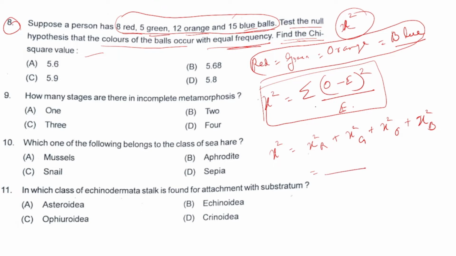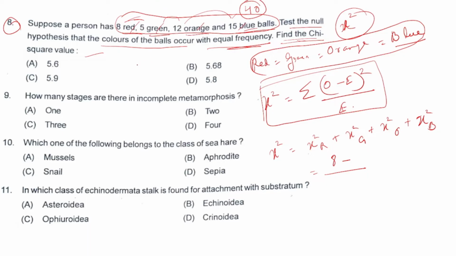The observed value for red is 8. What is the expected value? What is the total number of balls we have? 8 plus 5, 13, 13 plus 12, 25, 25 plus 15, 40. So the total number of balls is 40. The number of colors is 1, 2, 3, 4.